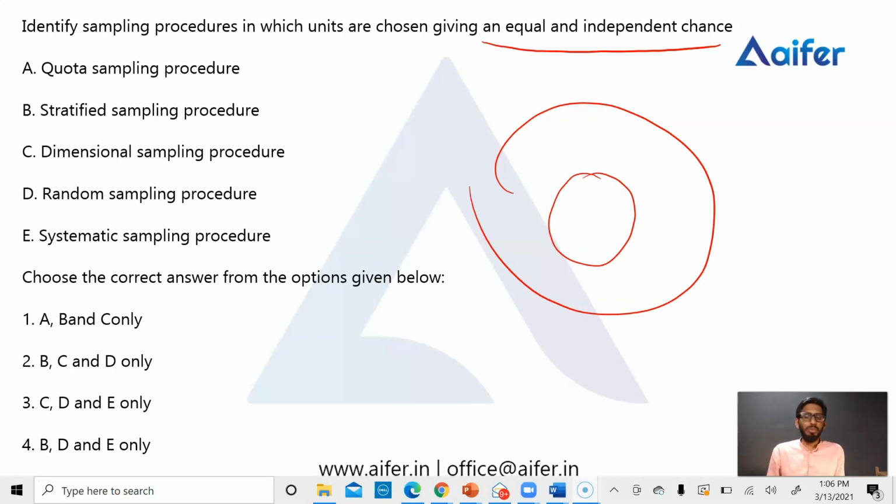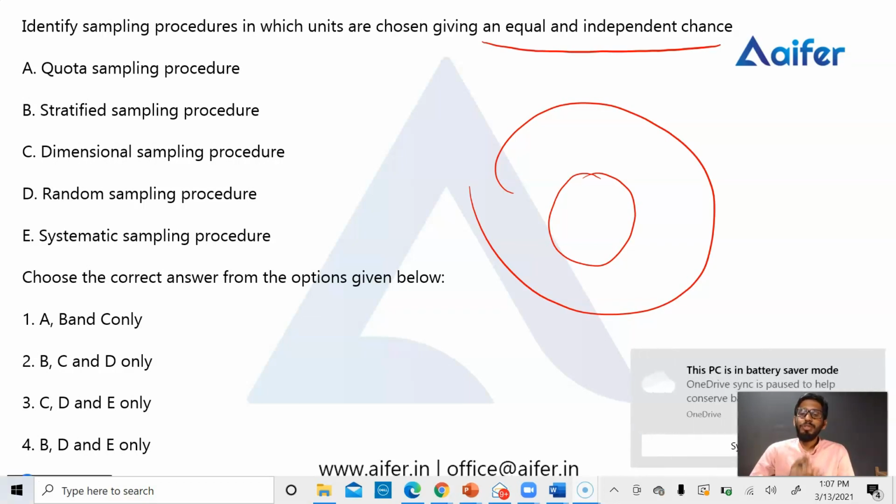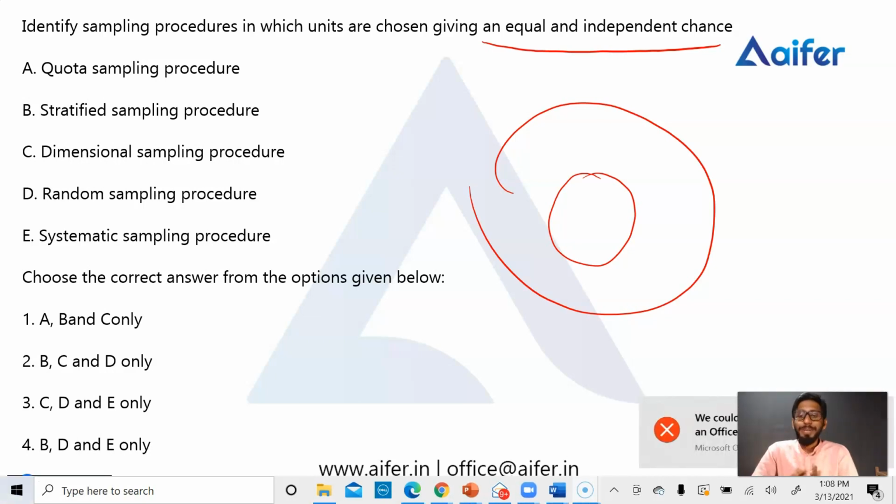The second one is non-probability sampling. In non-probability sampling, we are not giving an equal chance to each and every member of the population. When our population is unknown, we use non-probability sampling. So I hope you understand what probability sampling and non-probability sampling are.